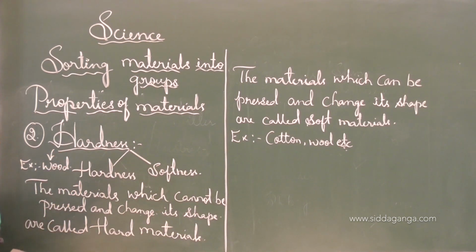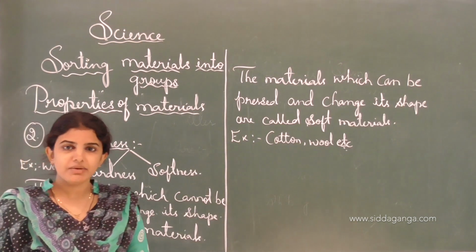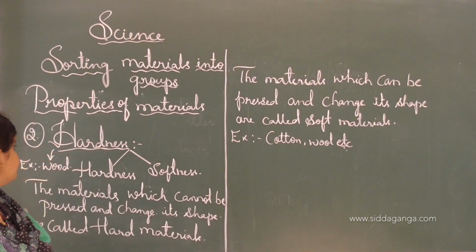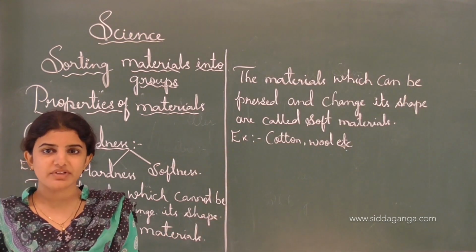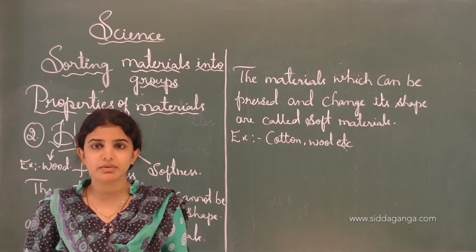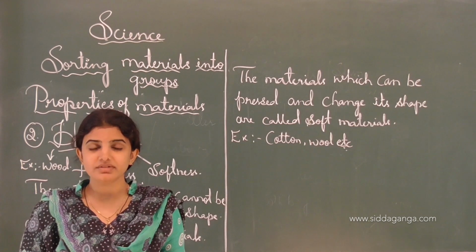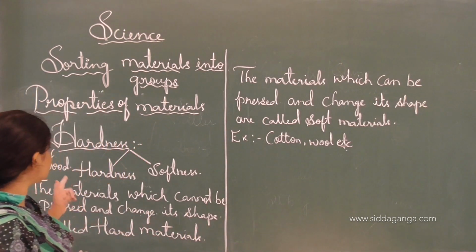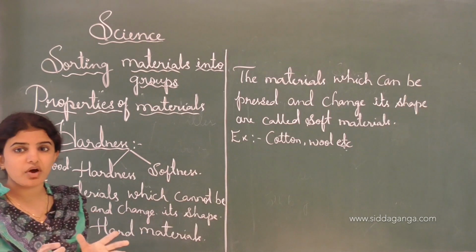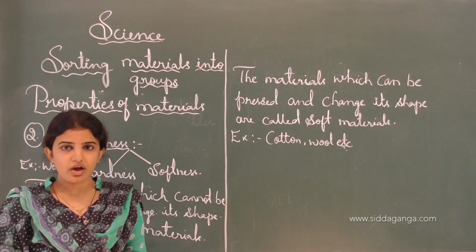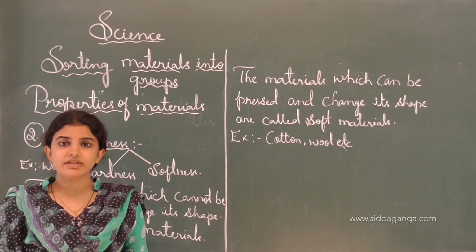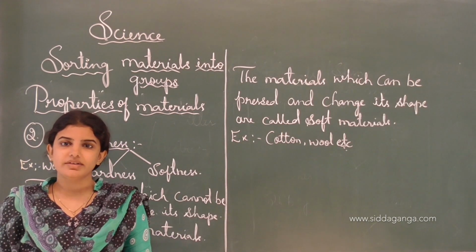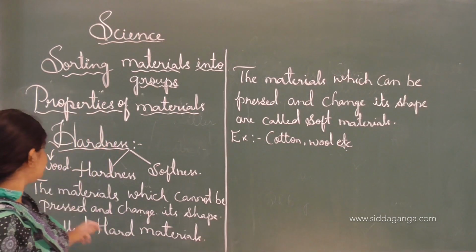The second property tells about hardness. There are so many varieties of properties, in which we learned about appearance, and the second is hardness. When we touch an object, we feel that it is hard or soft.